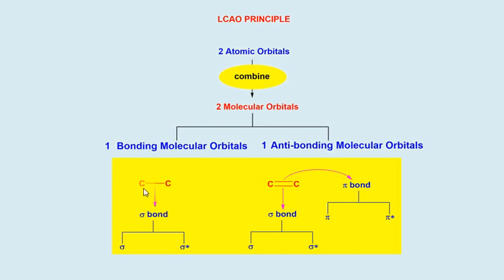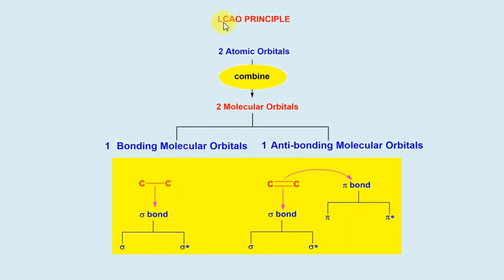Let us take this example. Here, I have taken one example in which carbon is sigma bonded to another carbon. So, there is presence of a sigma bond. To form this sigma bond, the p orbital of this carbon must combine with the p orbital of this carbon. That is, two p orbitals are combining.